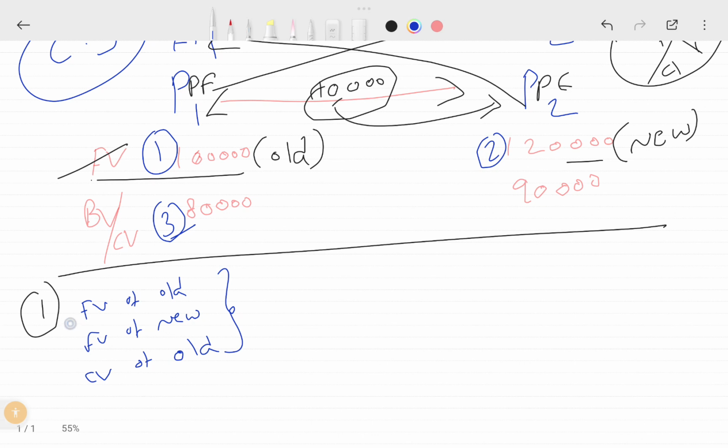So the first preference should be the fair value of the old asset. What is the fair value of the old asset? 1 lakh, plus or minus cash adjustment.